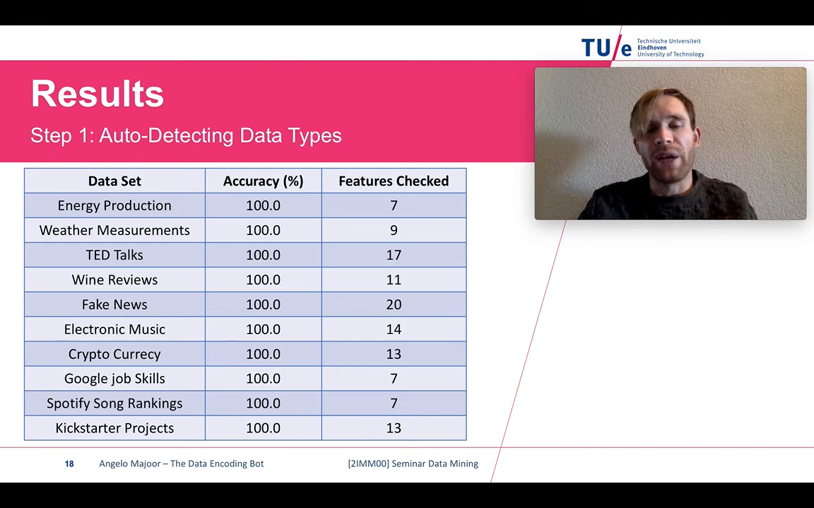which has to be done manually. And that's why we've only used 10 data sets. For each of these 10 data sets, we calculate an accuracy score, which is based on the number of correct predictions divided by the number of features checked. And as can be seen, for step 1, we have an average score of 100%.